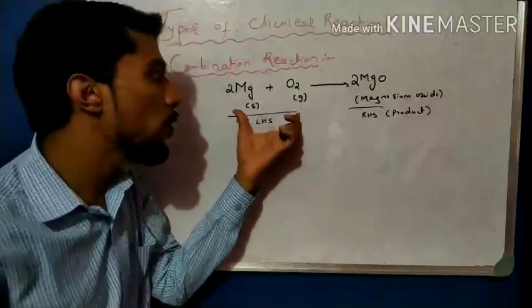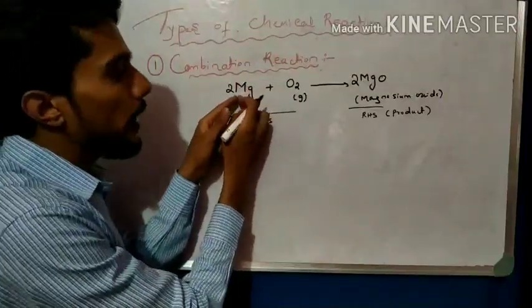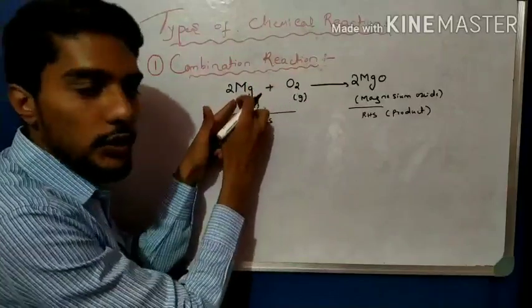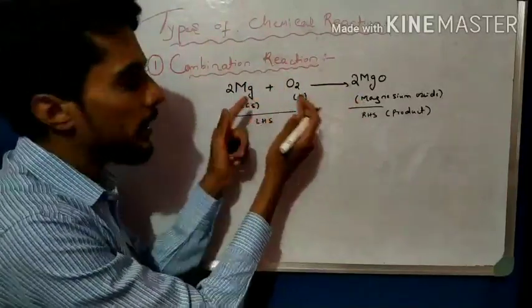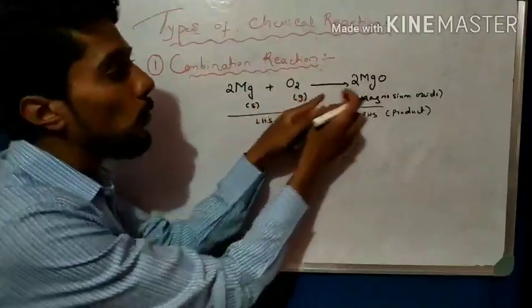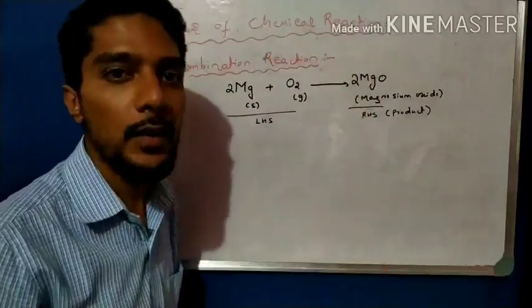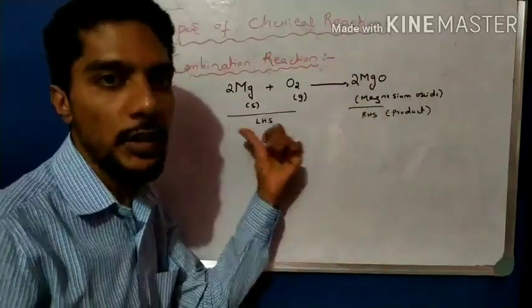So what is a combination reaction? It is also called an addition reaction. A combination reaction is a reaction in which 2 or more substances combine together to form a single product. Here magnesium oxide, a white powder, is a single product. So it is called a combination reaction.